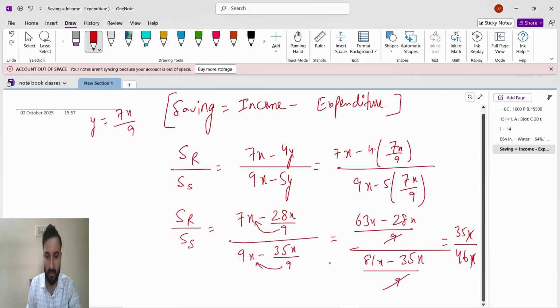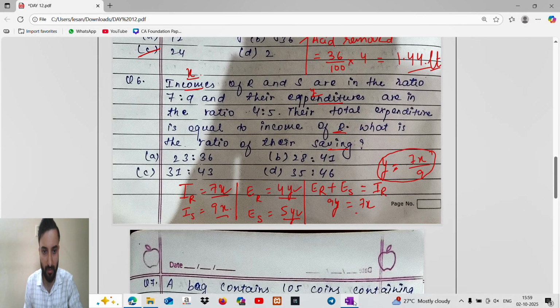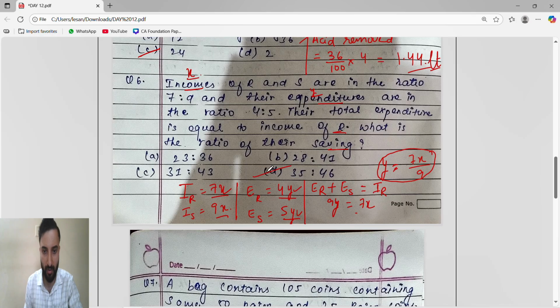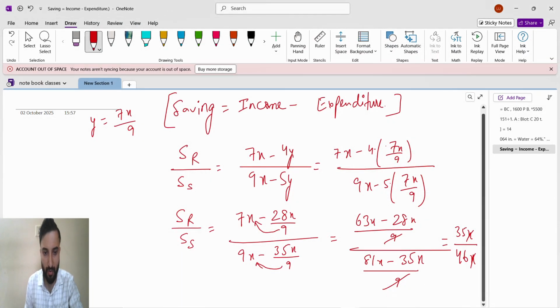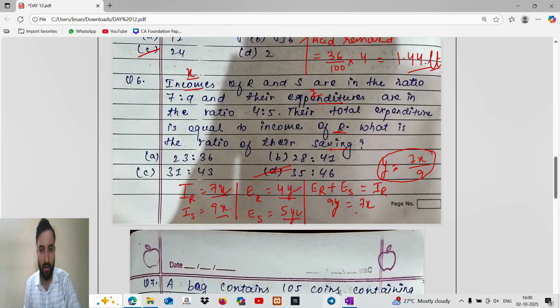x will get cancelled. After that, I don't think it will divide further. So 35 is to 46. 35 is to 46 is the correct answer. So saving of R by saving of S is 35 is to 46. Okay, fine.